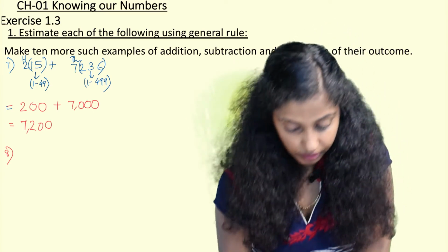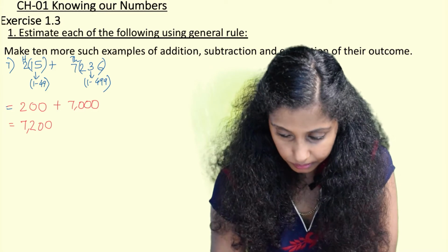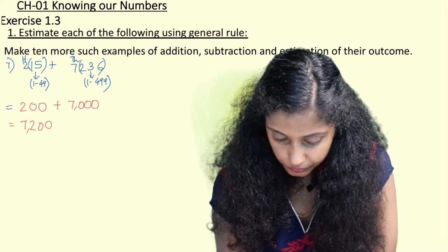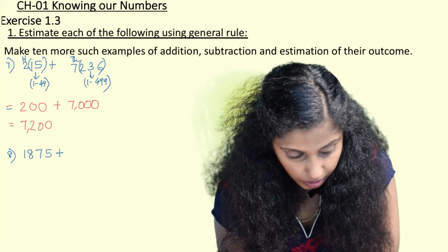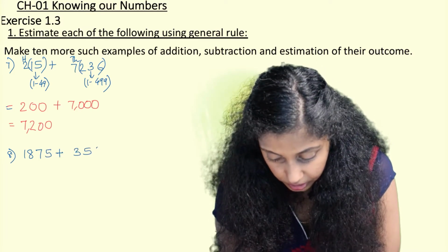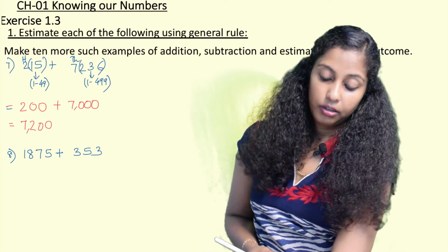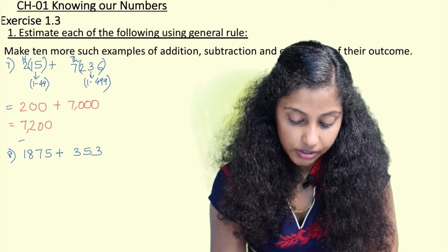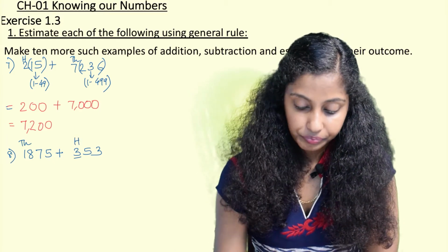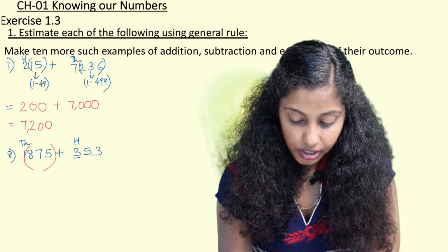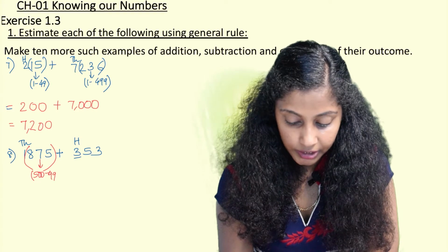8th one we write 1875 plus 353. So here when we are writing 1875, the highest place is 1000, here the highest place is 100. So this 875 comes in the category of 500 to 999.